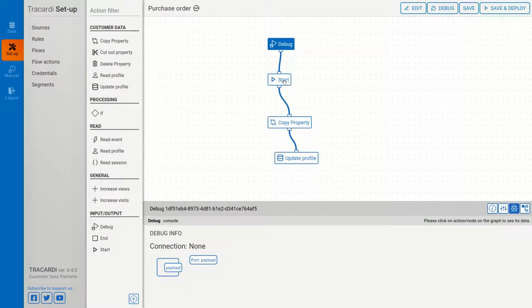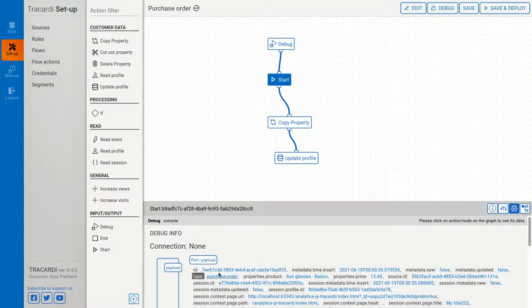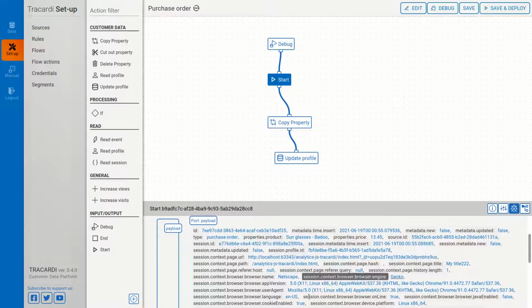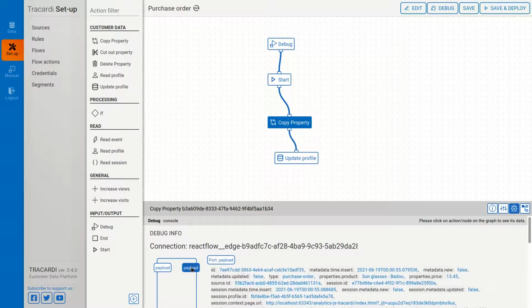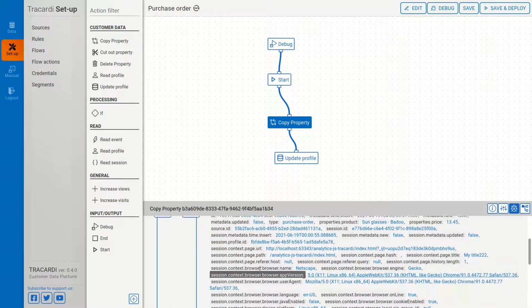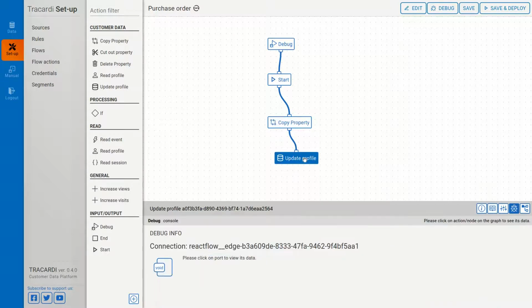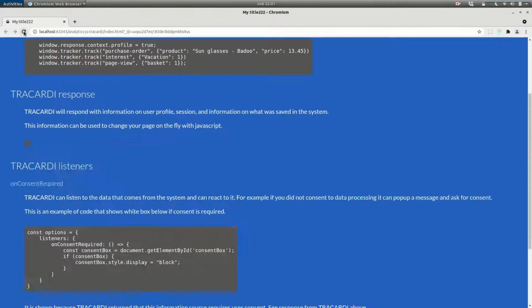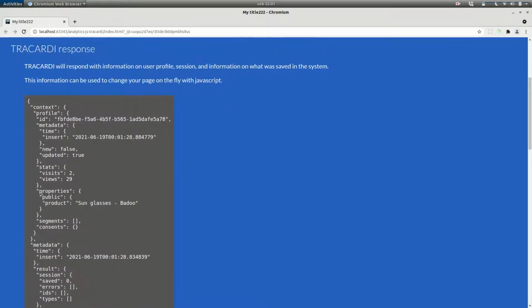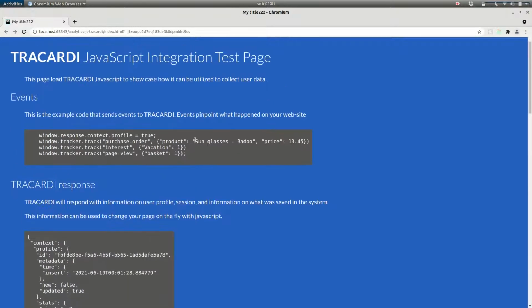Let's debug it. Here we have, okay, no payload. Right now we have our event. Right now we have our payload with properties product, okay, and this is an updated profile. Let's go and see if it works. Here we go. Let's refresh our page, and we can see that our profile now has properties public product sunglasses. This is what I've sent here.